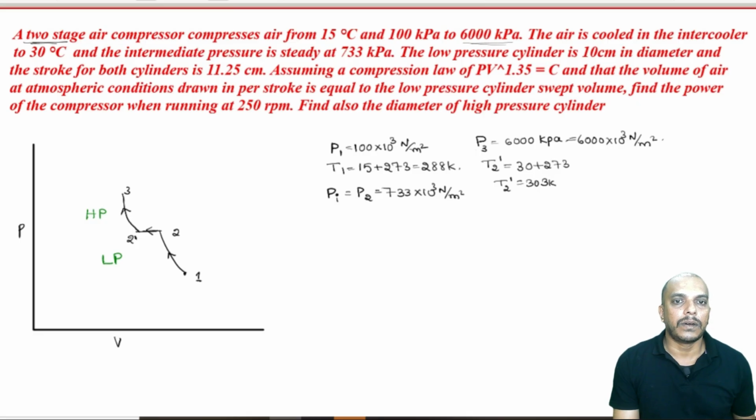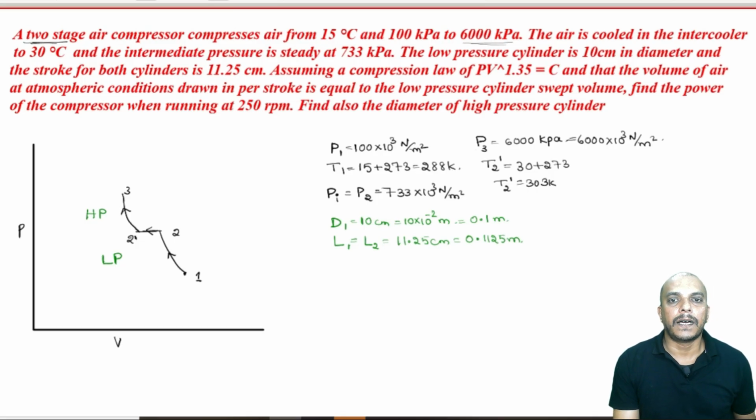Now, the low pressure cylinder diameter, let us call that D1, is equal to 10 centimeter. So, that is 10 into 10 power minus 2 meter, that is 10 by 100, 0.1 meter. And the stroke for both cylinders, L1 and L2, we have 11.25 centimeter, that is 0.1125 meter.